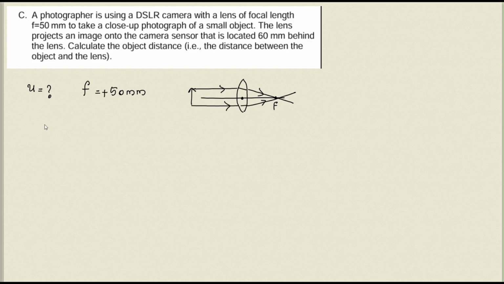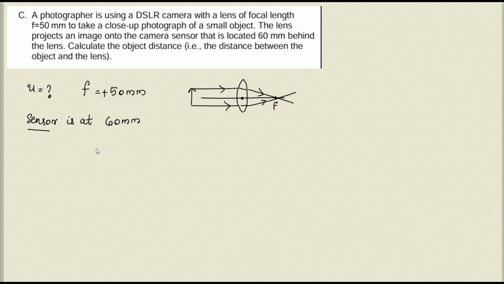Now, to take a closer photograph of the small object, he is focusing it. The lens projects an image onto the camera sensor, which is located 60 millimeter behind the lens. So the camera sensor is at 60 millimeter, isn't it? Basically, the image is formed on the sensor.